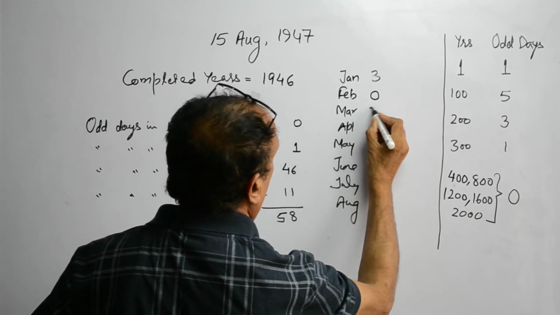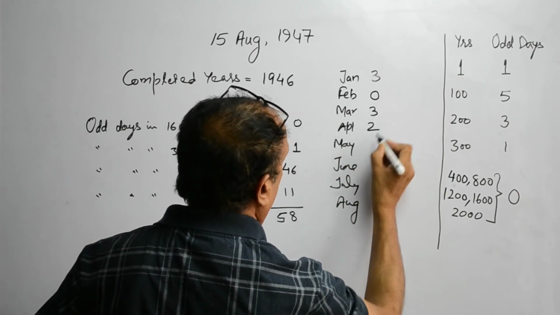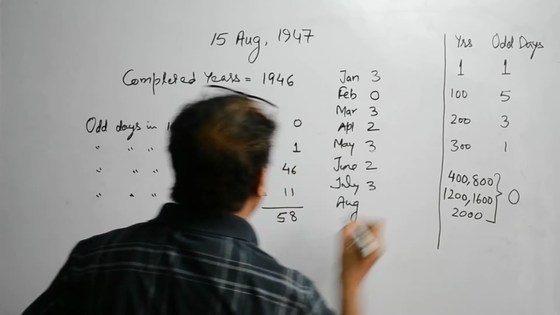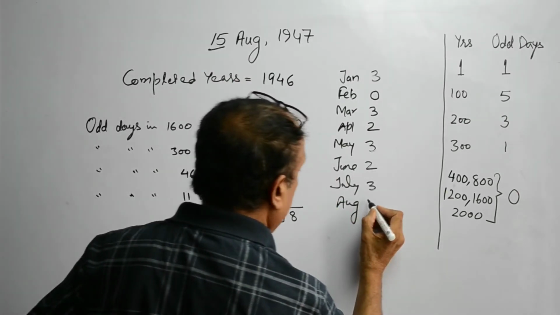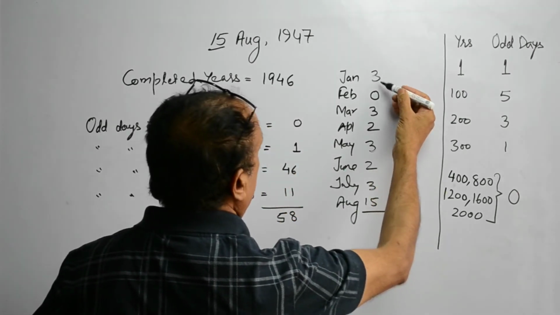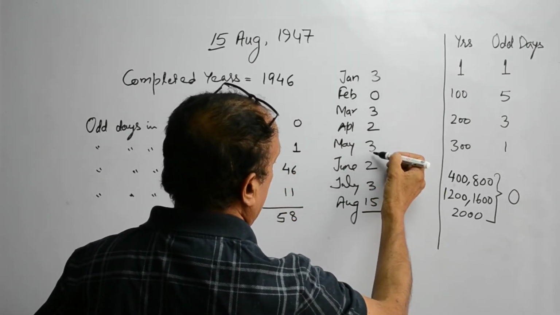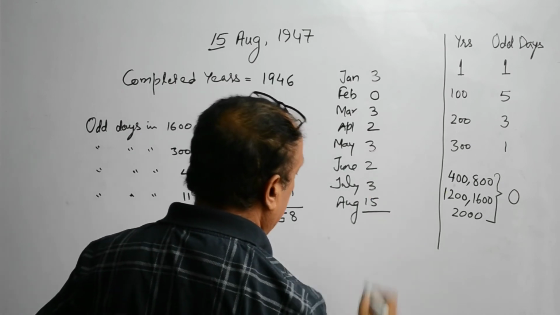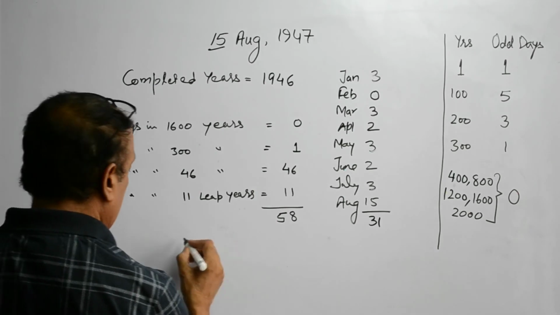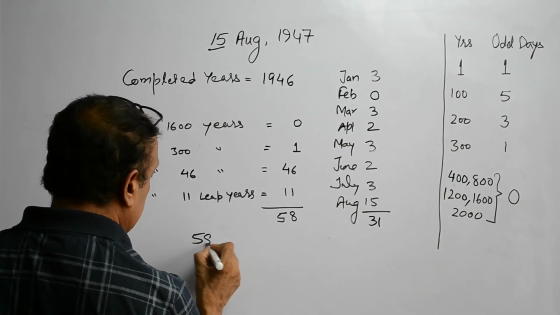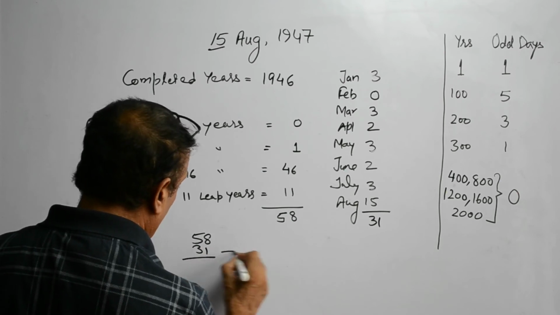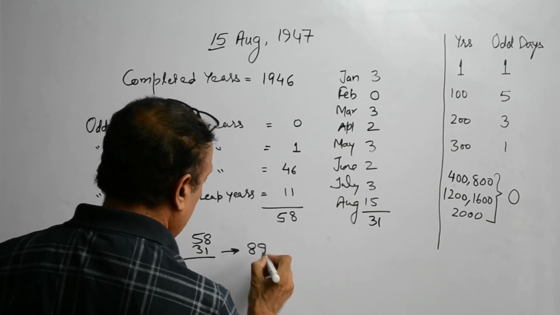In March, it is 3. In April, it is 2. May, 3. June, 2. July, 3. And August, it is 15 days. So, it is 3 and 3 is 6 and 5 is 11 and 5 is 16, 16 and 15 it is 31. So, total days: completed years 58, current year 31, so total it is 89.